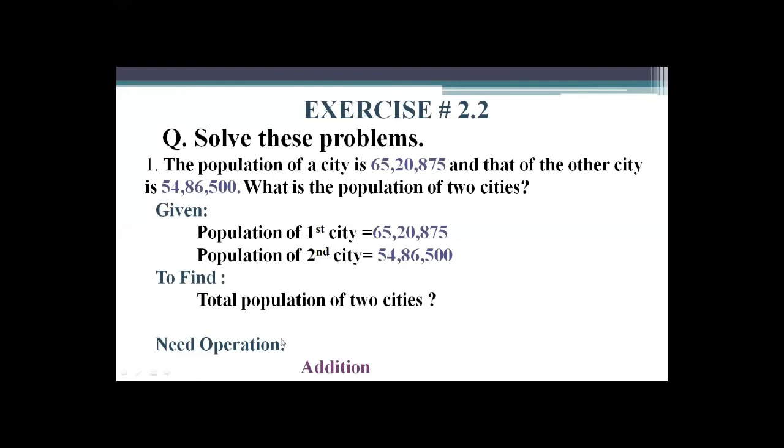Now, these are mixed problems of addition and subtraction. Here you identify whether you use addition operation or subtraction operation. So here, need operation. They are asking about the total population. So what operation do you use? Addition. In operation you write addition. Now move to the next step.